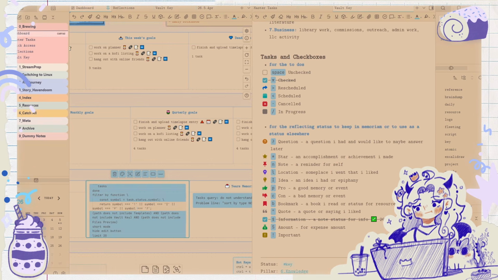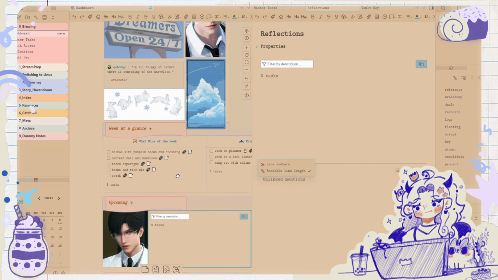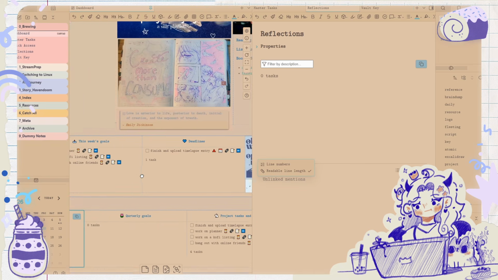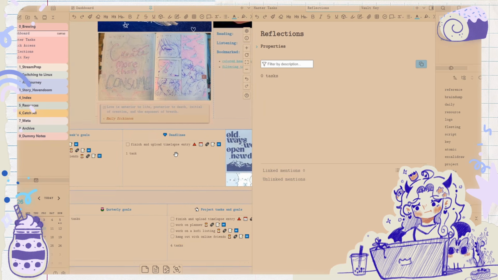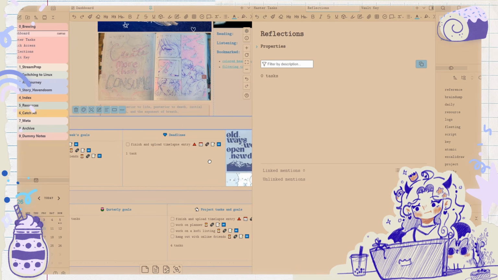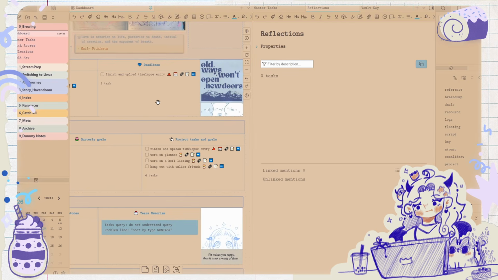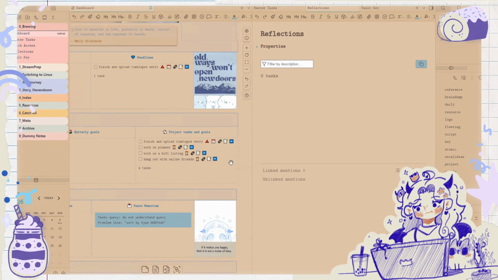So I need the status symbol to be star. My weekly glance: this week's goals, and then any deadlines this week. Or not even, I don't think it's just this week. Oh yeah, it is due today or due in this week. Okay, yeah. And then this is going to be for my projects, but I might need something bigger here.